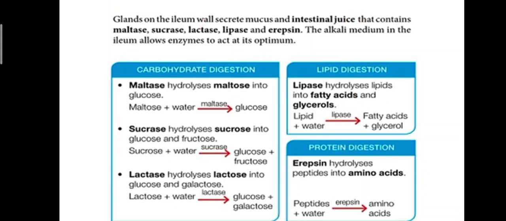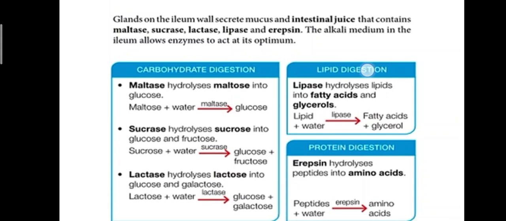Okay, karbohidrat, maltase, okay, enzyme, dia will hydrolyze maltose into glucose. So glucose adalah yang paling kecil. Sucrase enzyme, dia hydrolyze sucrose into glucose plus fructose. Okay, lactase enzyme will hydrolyze lactose into glucose and galactose, meaning daripada disaccharide dia akan hydrolyze menjadi monosaccharide.